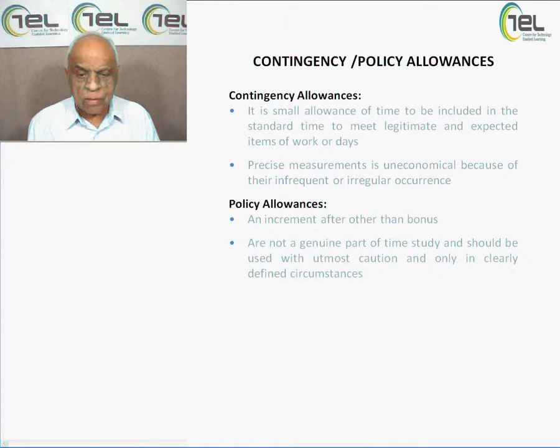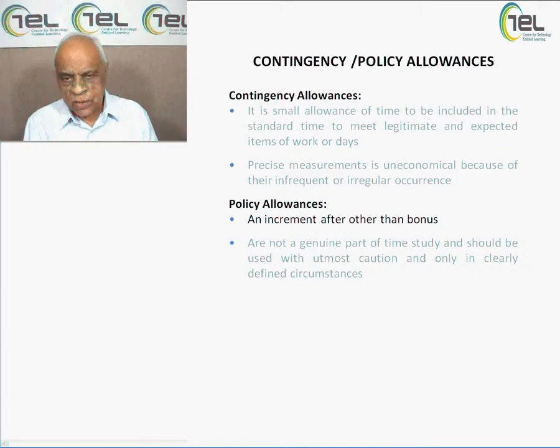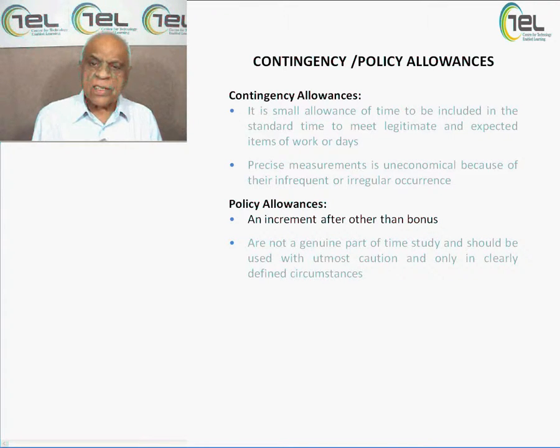Then come policy allowances. Now after contingency, let's see what the policy allowances are. Policy allowances are an increment other than bonus. Now here, a person is getting a normal salary, and other than salary, once in a year he gets a bonus, 1 month salary or 2 months salary, depending on that. So here are the allowances, here are the factors which will change the mind of a person psychologically and physiologically, and you find better results.